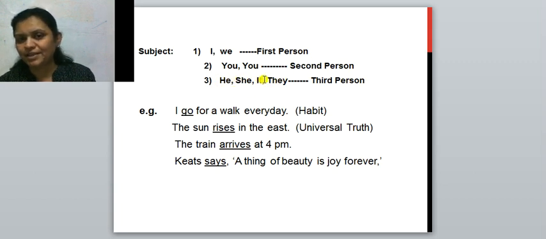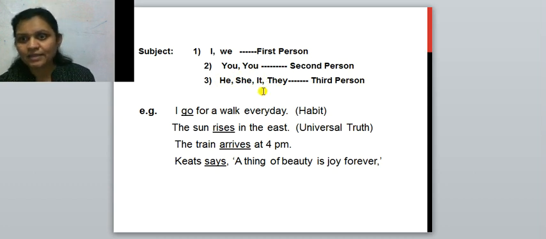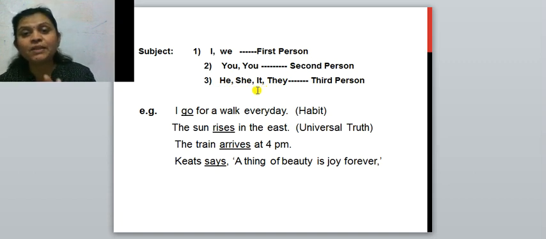And as I told you, s or es is added to the present tense verb only with he, she and it. Not with they. Remember, you have to add only with he, she, it. Okay? What? S or es to the present tense verb, and only in simple present tense. This is very important.